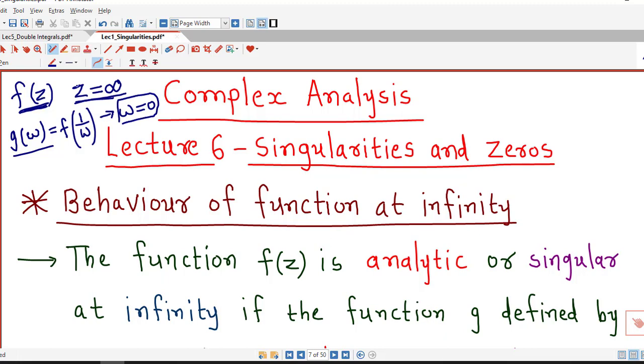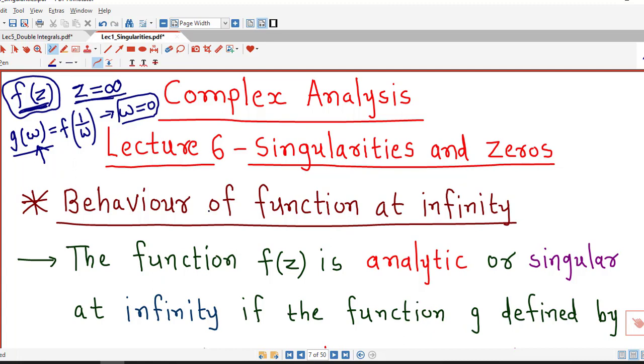So function f of z is analytic at infinity if function g is analytic at w equal to 0. Similarly, z equal to infinity is a singularity of this function f of z if w equal to 0 is a singularity of this function g of w.